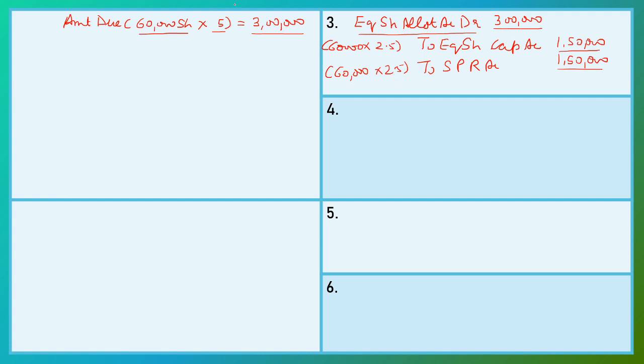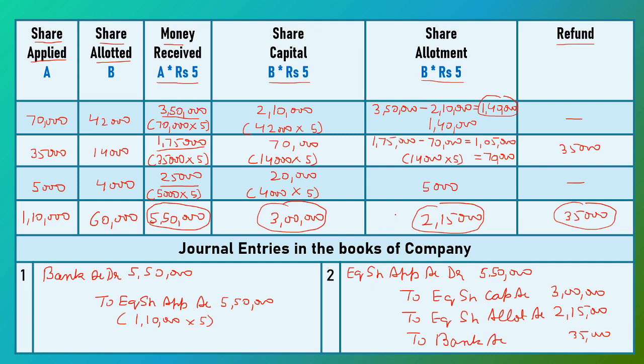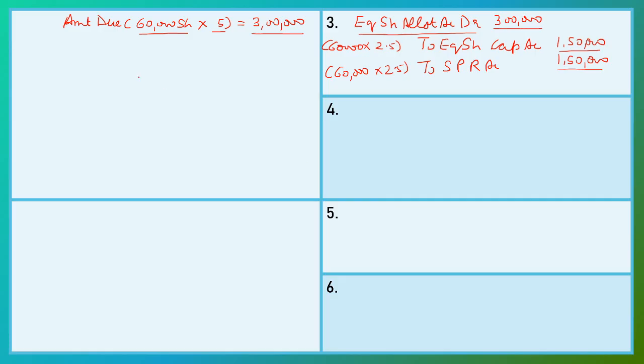Now the amount due on allotment is 3 lakh rupees and we have already received 2,15,000 as advance at the time of application. So we adjust this amount. Now we deduct the amount paid with application, 2,15,000.